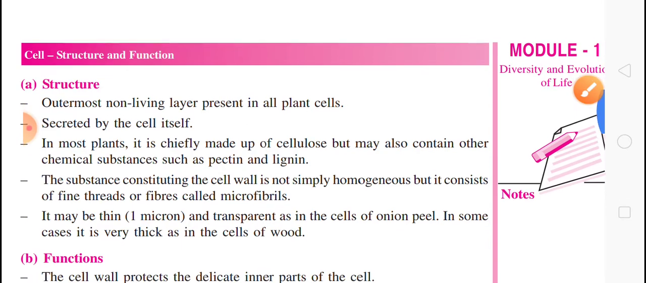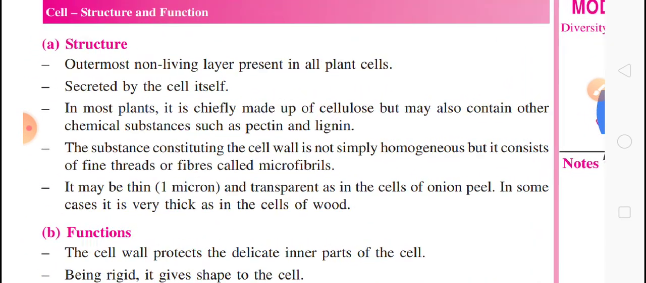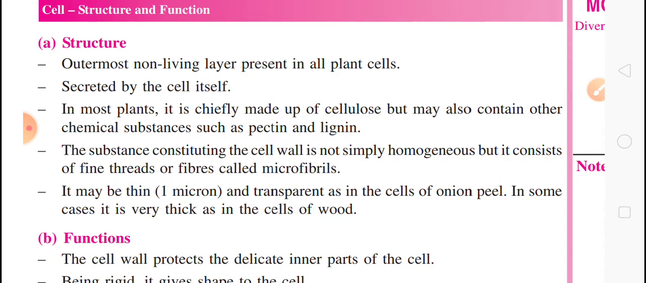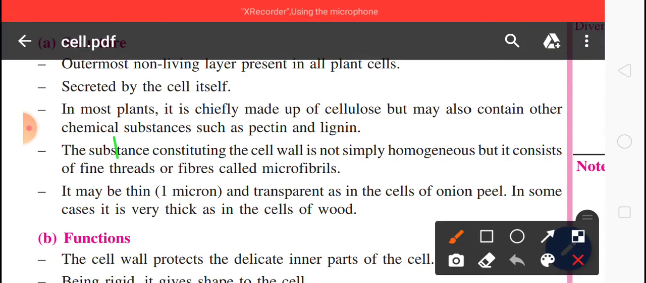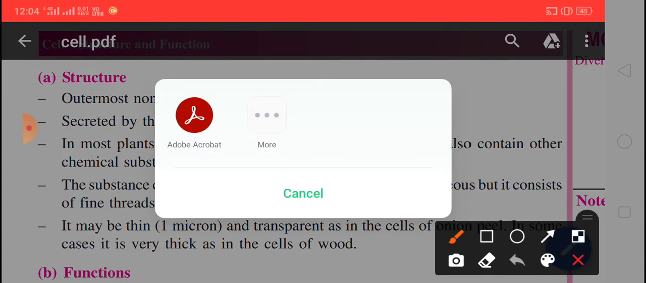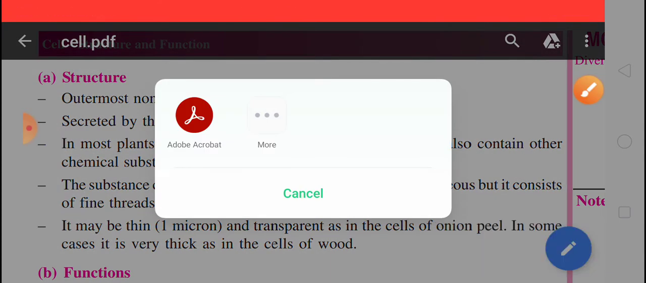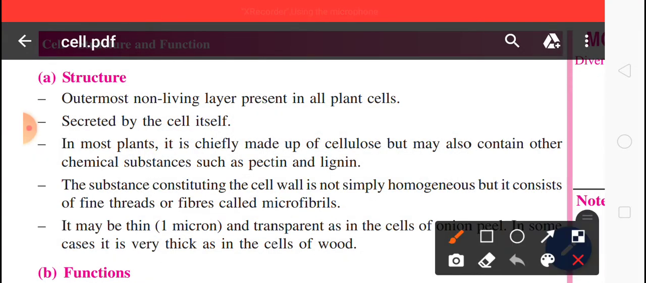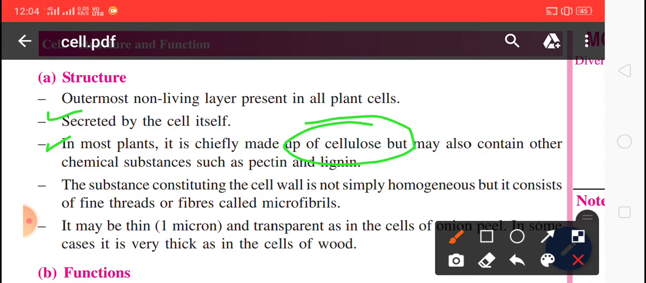Let us see the structure of the outermost non-living layer present in all the plants, and it is secreted by the cell itself. And second, in most plants it is chiefly made up of cellulose. I have already told you, in the plant cell it is made up of cellulose and also contains other chemical substances such as pectin and lignin.